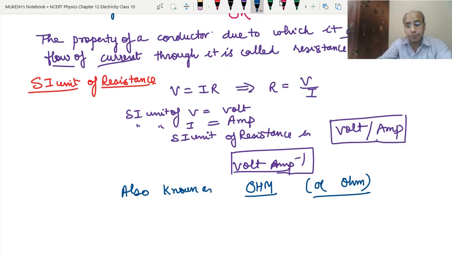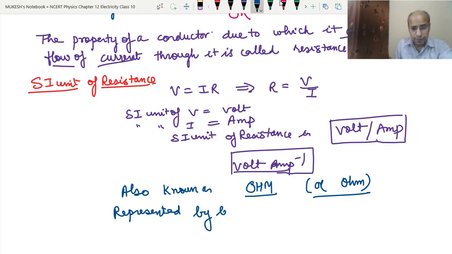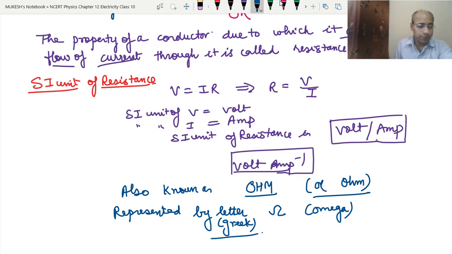After the name George Simon Ohm, this SI unit has been given the name ohm. And how do we represent it? It is represented by the letter omega. This is called omega, a Greek letter.